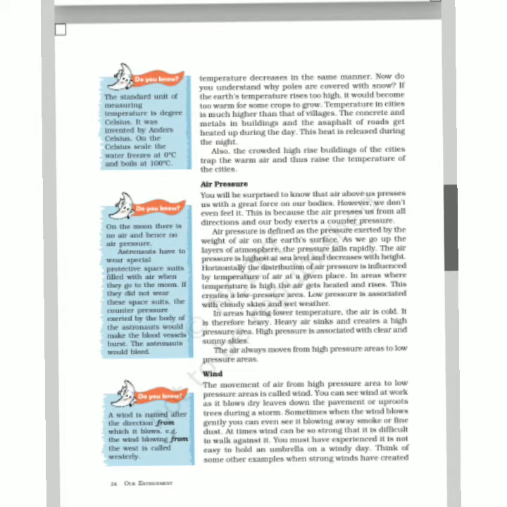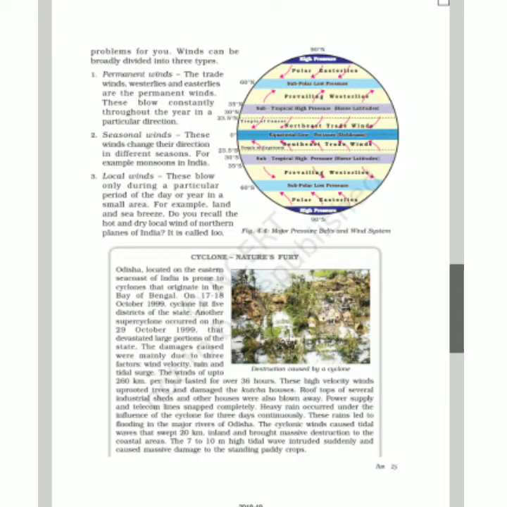Next is wind. The movement of air from high pressure areas to low pressure areas is called wind. Winds can be broadly divided into three types: permanent winds, seasonal winds, and the local winds.